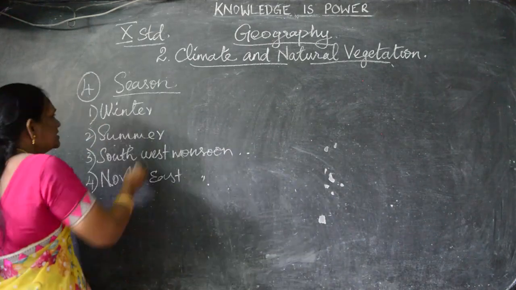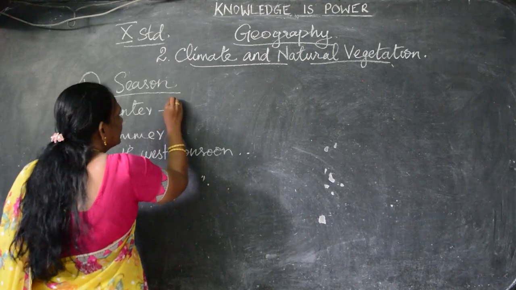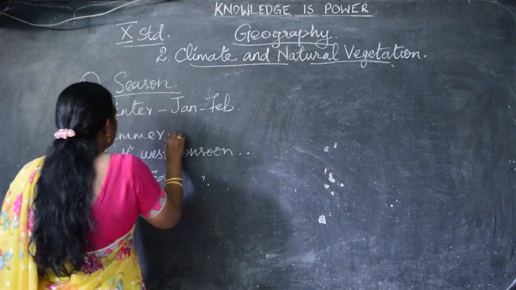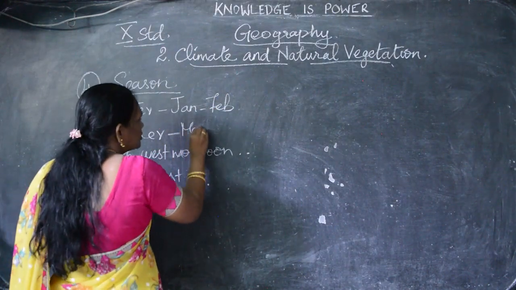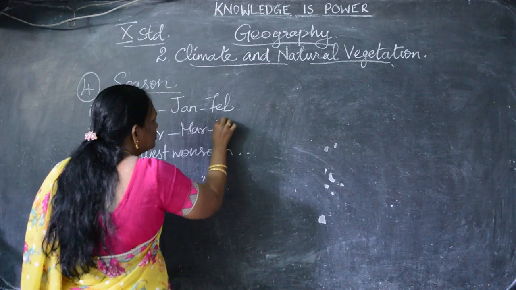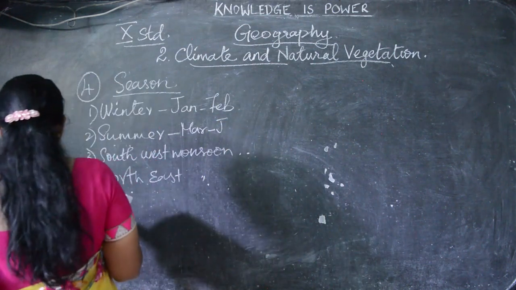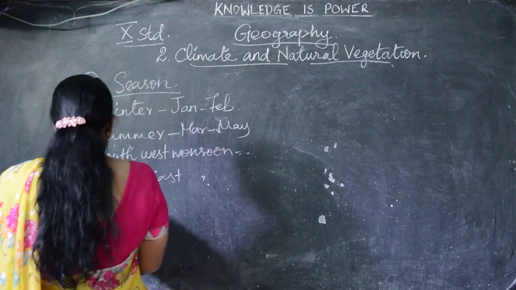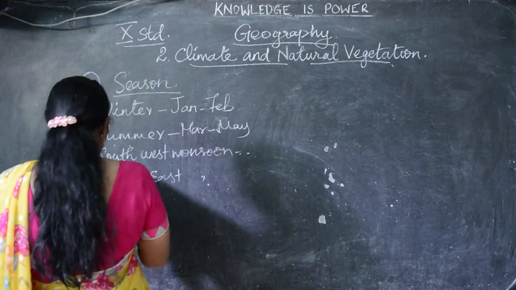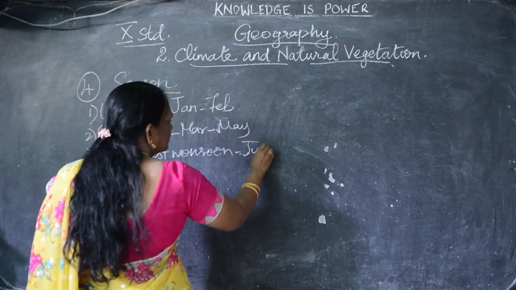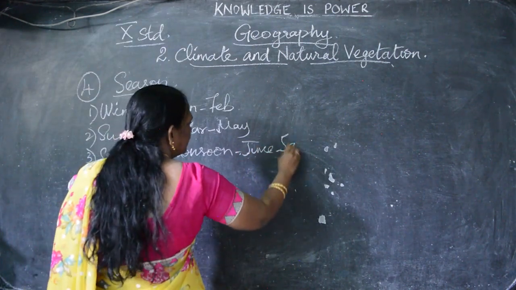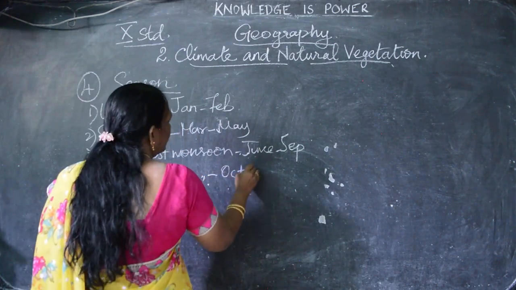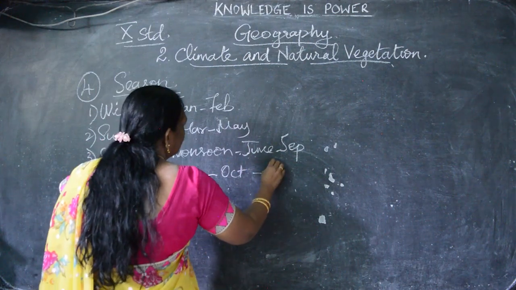Okay. And the winter season is from January to February. And summer season is from March to May. And the southwest monsoon season is from June to September. And this northeast monsoon is from October to December.